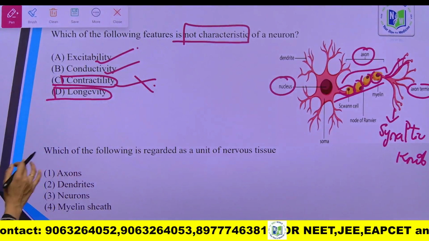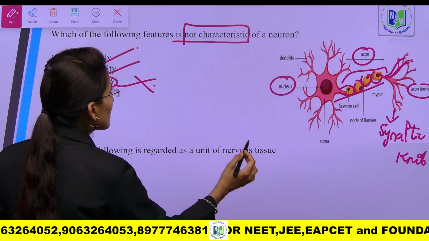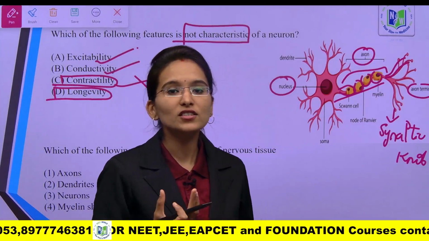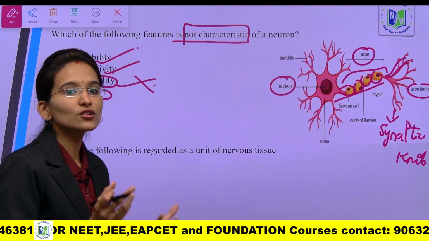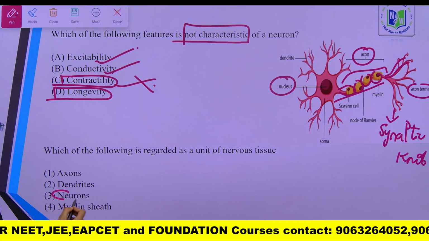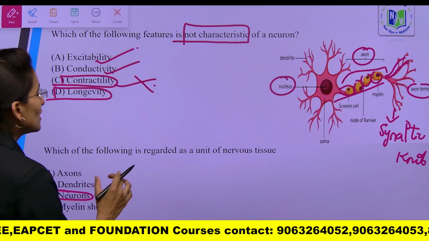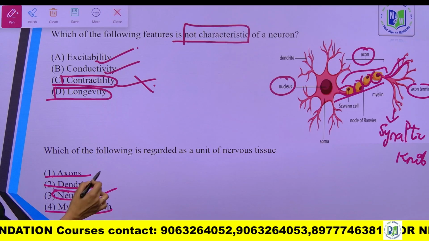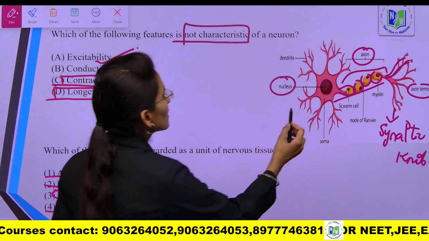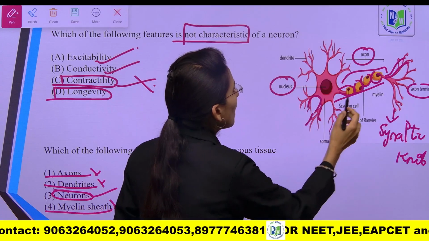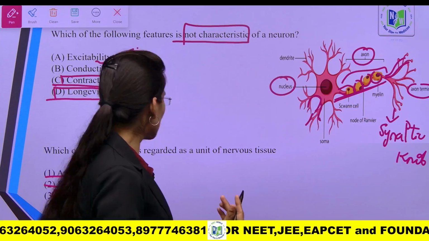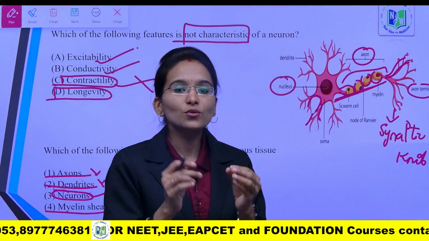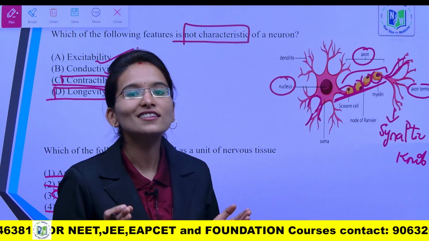Here is the question again: which of the following is regarded as the units of nervous tissue? What are the main units present in the nervous tissue which will carry the impulses? Those are called neurons. This will be the right option. But axons, dendrites, myelin sheath are all wrong, because dendrites are the branches which arise from here, the axon is the long elongated process, and the myelin sheath is a sheath surrounding the axon. So the functional units of the nervous tissue are neurons.